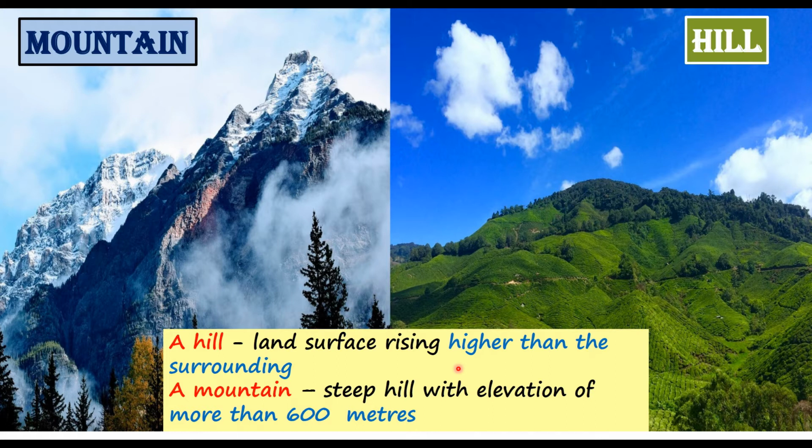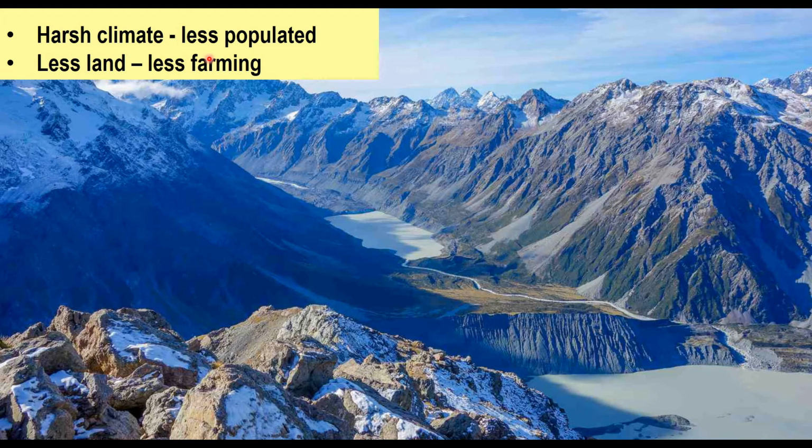What's the difference between a mountain and a hill? A hill is a land surface that rises higher than the surrounding area. Generally, a steep hill with an elevation of more than 600 meters is termed a mountain. Usually fewer people live on mountains due to the harsh climate. Since the slopes are steep, less land is available for farming too.